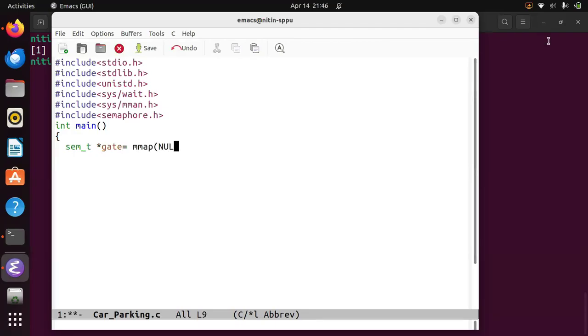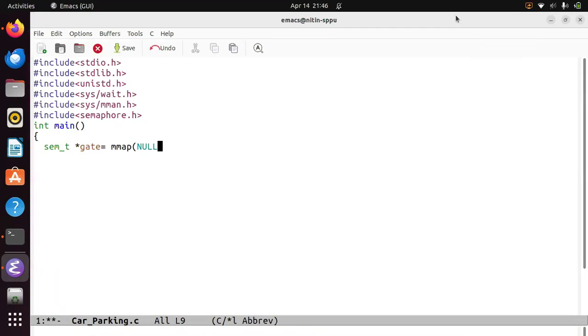Again, we'll use the same parameters that we used earlier: NULL, sizeof(sem_t), then PROT_READ, PROT_WRITE, MAP_SHARED, MAP_ANONYMOUS, then -1 and 0. Correct. So this is for shared. This is the shared semaphore for gate control.